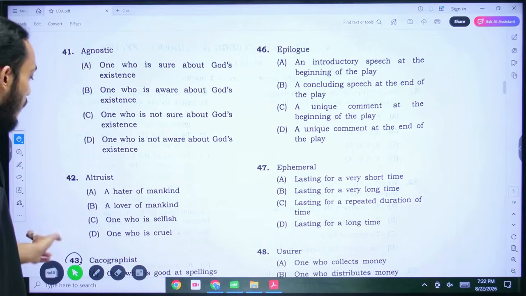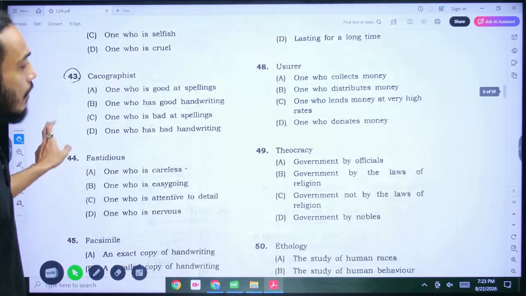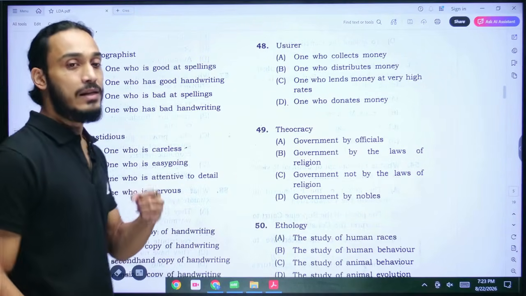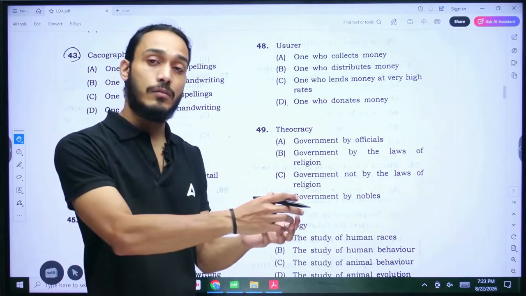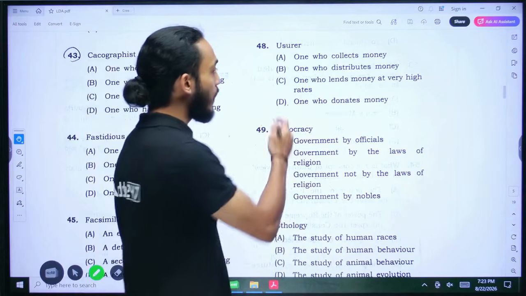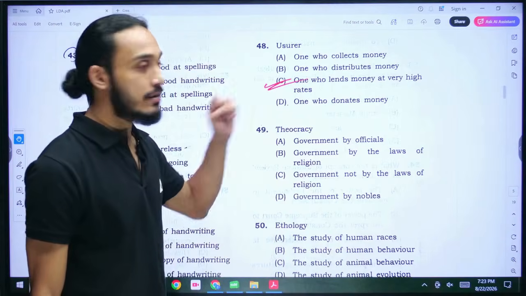Usurer, that's the next one. The pronunciation is usurer. So what does that mean? Who's a usurer? A usurer is somebody who basically lends money to people but then charges a very high interest on said money. So the correct answer here would be one who lends money at very high rates. C is the correct option here.